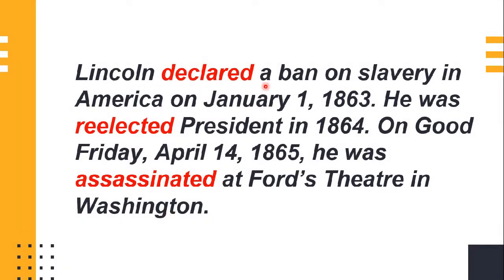Lincoln declared a ban on slavery in America on January 1, 1863. Dear students, the word declare means to announce something publicly. He was re-elected president in 1864. Dear students, the word re-elect means to elect someone again. On Good Friday, April 14, 1865, he was assassinated at Ford's Theater in Washington. And the word assassinate means to murder someone, especially an important person, by a sudden attack.